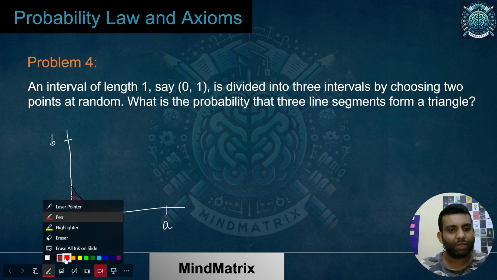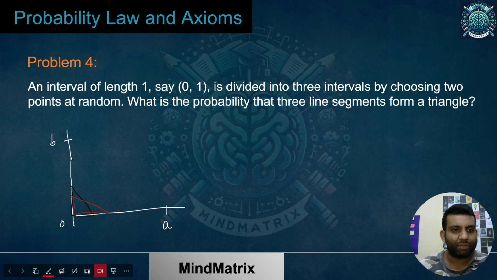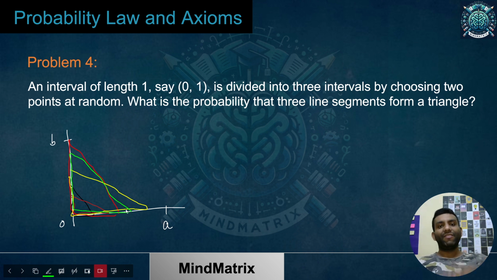Let's talk about some other one. If I take something like this, let's take the height to be completely this B. So this is also a valid right triangle. Similarly, something like this I can have. This is also a correct right triangle. Further, we can go like this any number of times. So the point is, I will be picking my base from 0 to A. I'll be picking my height or altitude from 0 to B, and then I'll be getting some triangle.